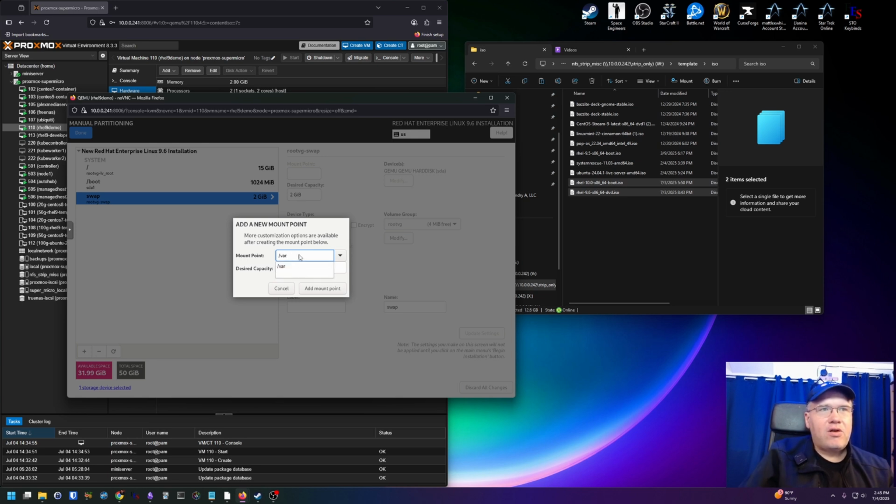Let's do /var first, and let's give it... Now, you might want this longer, especially if you're doing any type of containers. Containers are under the, I can't remember off the top of my head, but /var/lib, I believe.